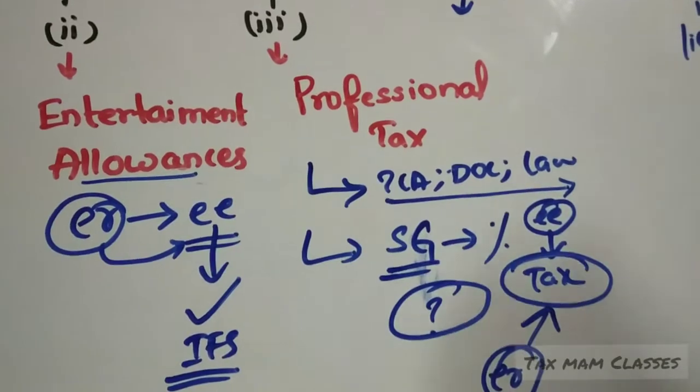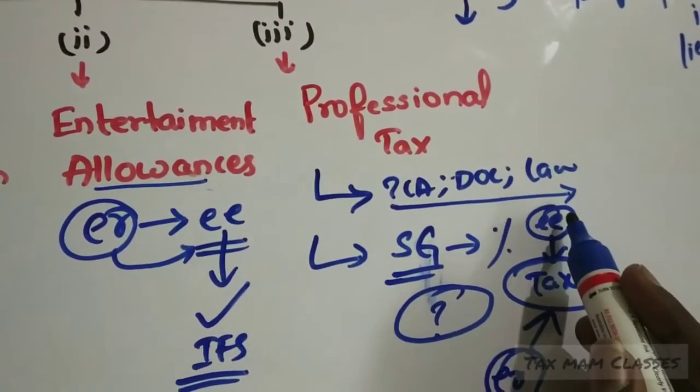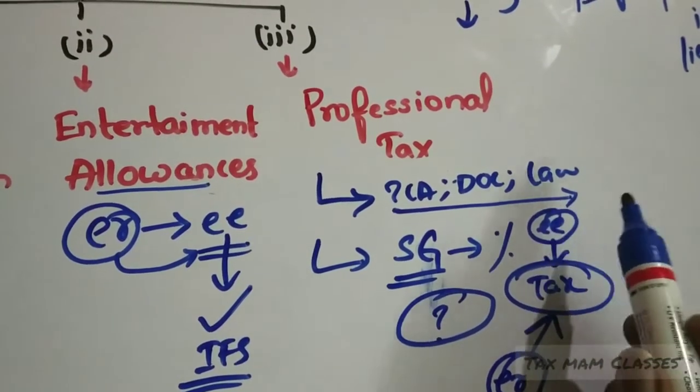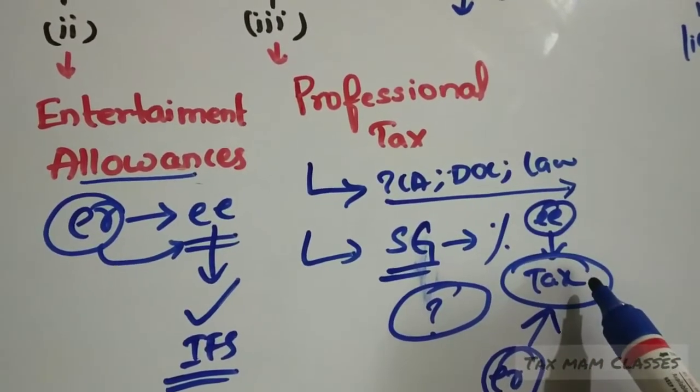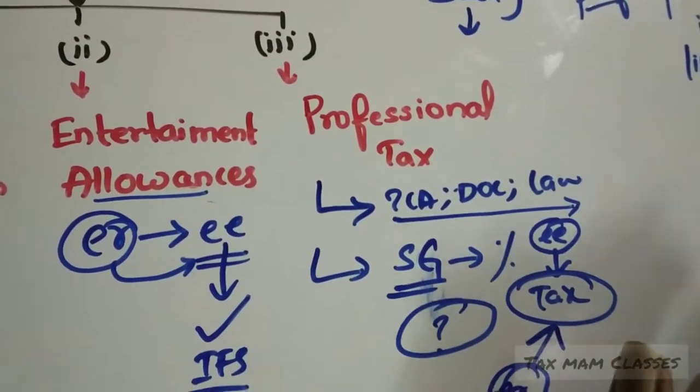So what is happening here? The employer is giving some amount to the employee. So for the employee, it is a benefit. And the employee is paying the tax to the government. And what is this tax? It is allowed as deduction under the head income from salary.